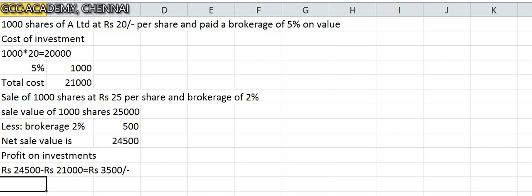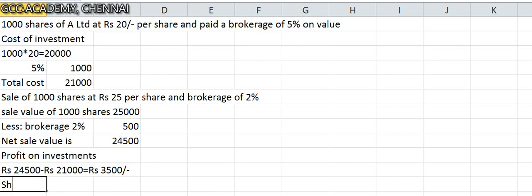Not only that, I keep getting dividend regularly, and the dividend has to be identified, how much dividend I get on each share. That is also my income, and we are supposed to categorize it. This 3,500 that you make out of your investments is like a capital profit, and dividend is something you receive which is recurring in nature, that is revenue. So it will go to P&L. If you are a company, the profit on sale of investments,